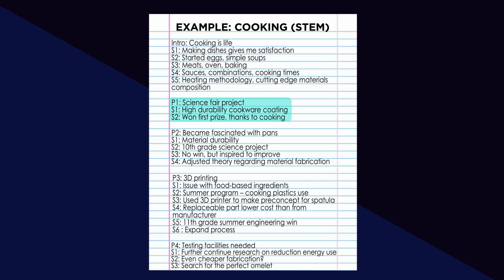The first paragraph gives the reader some clues about what is to come in that there are strange technical details. In the second paragraph, it becomes clear that the writer is using their love for cooking to explain their intense interest in engineering or science. Note that they make it clear that their failure here didn't matter, and the reader assumes it's because they were doing it for the cooking.